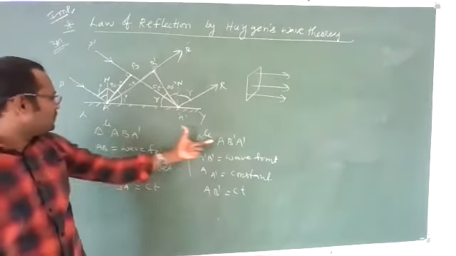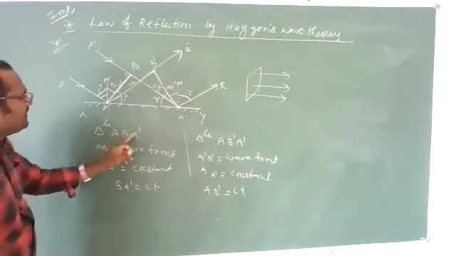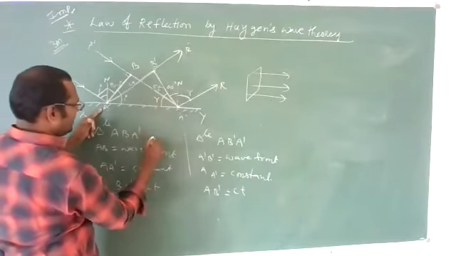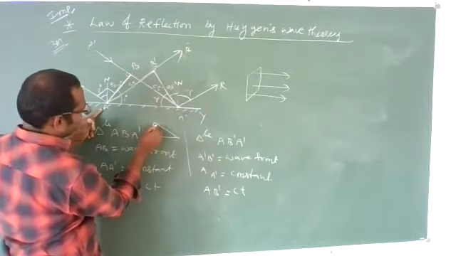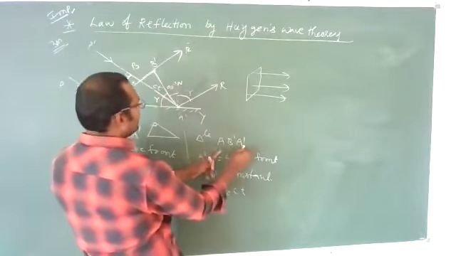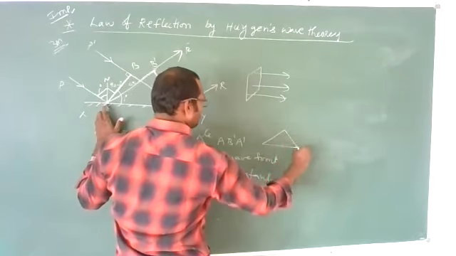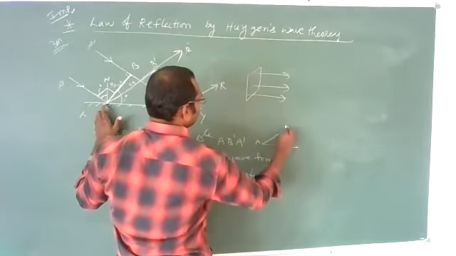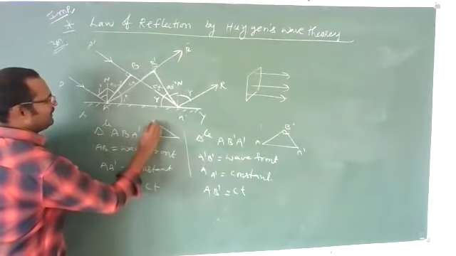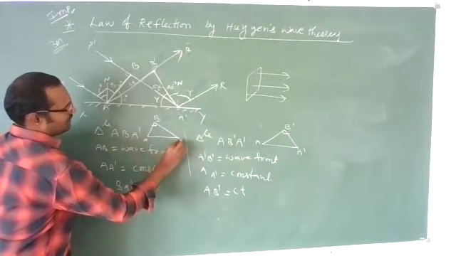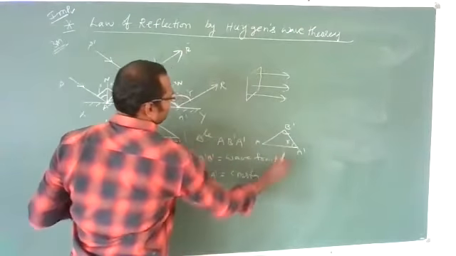Because these two triangles we are having, A, B, A dash, and A dash, B dash, A, this is 90 degrees. In triangle A, B, A dash, this angle is i, and this angle is r.